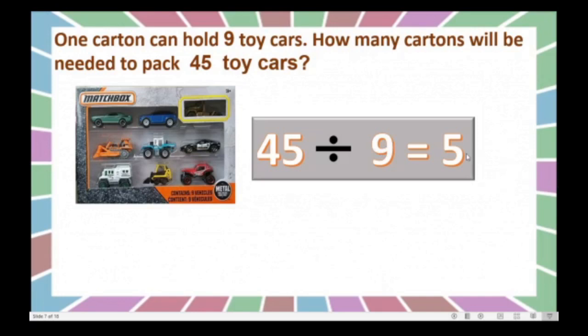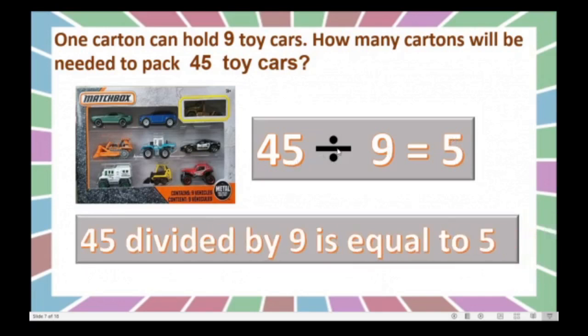So how many cartons we got here? 5. Here we read this. 45 divided by 9 is equal to 5. Got this, children? Good.